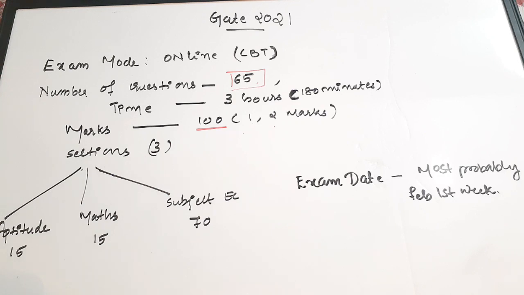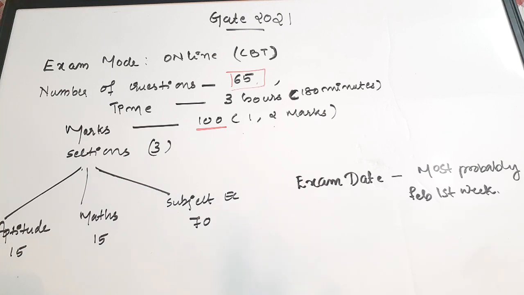Now about the exam date. Usually the pattern we are seeing is that exams are generally conducted in February. Since a lot of candidates apply for the engineering GATE examinations, you will be writing the examination on any of the Saturdays and Sundays of February, most probably during the first weeks. That is the expected date. Now we are going through a difficult period, a quarantine period. We don't know what is going to happen, but we can expect the date to be in the first weeks of February. The exams will be on Saturday or Sunday only.